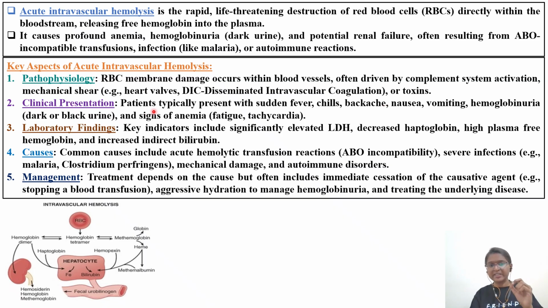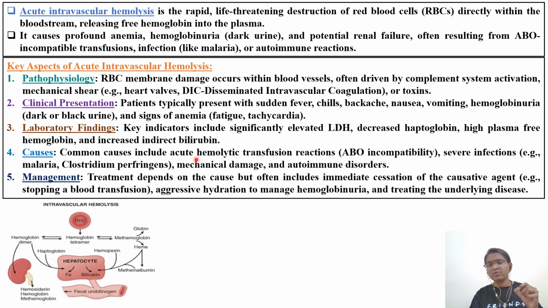Clinical presentation. Patients typically present with sudden fever, chills, backache, nausea, vomiting, hemoglobinuria, that is dark and black urine, and signs of anemia, that is fatigue and tachycardia, increase in the heart rate. Coming to the third one, laboratory findings. When you perform plasma or serum analysis, you will see increase in the LDH value, that is lactate dehydrogenase, which acts as a biomarker, decreased haptoglobin, high plasma free hemoglobin, and increased direct bilirubin levels.